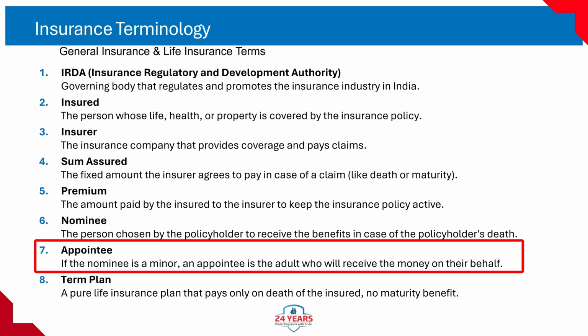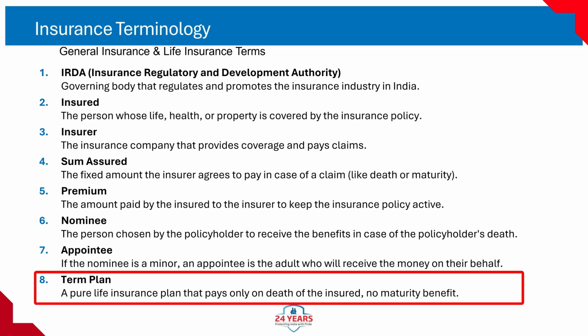Appointee is an adult who receives claim money on behalf of a nominee who is a minor. How it works: if the nominee is under 18, you must name an appointee. The appointee will safeguard the money until the nominee becomes a legal adult. Example: you nominate your 10-year-old son as nominee and appoint your brother as appointee. Exam pointer: appointee must be someone you trust. They will handle money for a minor nominee.